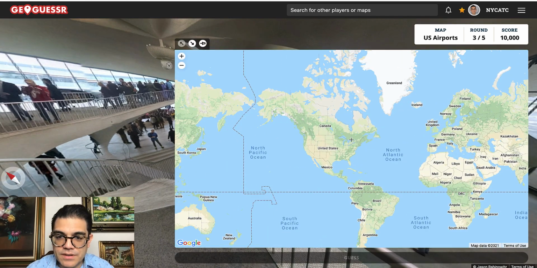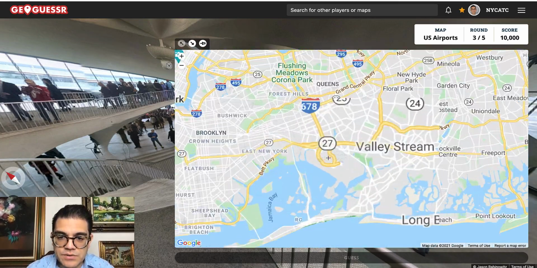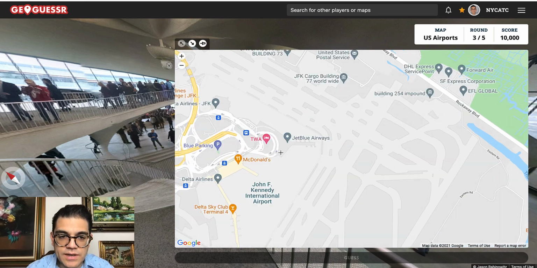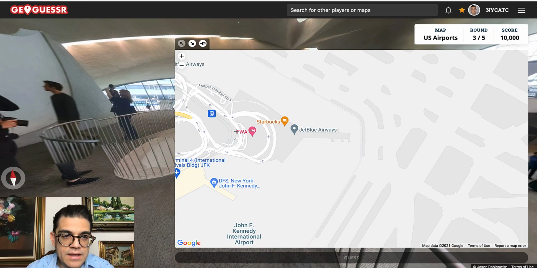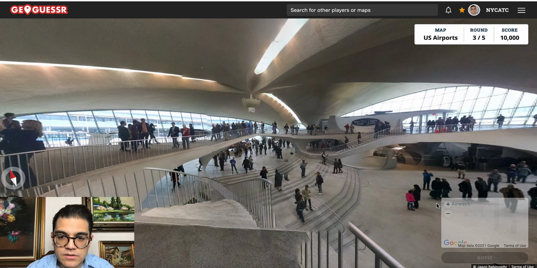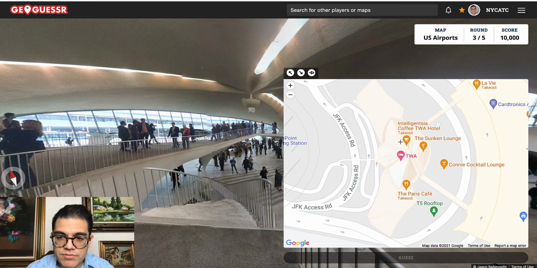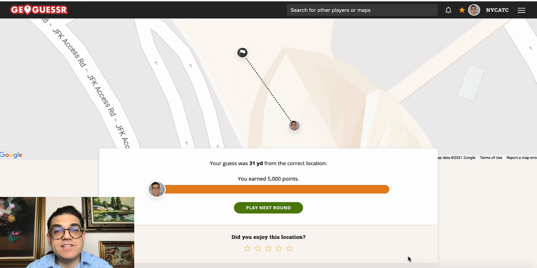But anyway, doesn't really matter when the photo was taken because that was quite easy. So I'm just going to go ahead and zoom in. And this photo is actually taken on the left-hand side when you walk in. So that would be approximately right over here. So I'm going to go ahead and click on guess. And again, 5,000 points, only 31 yards away.